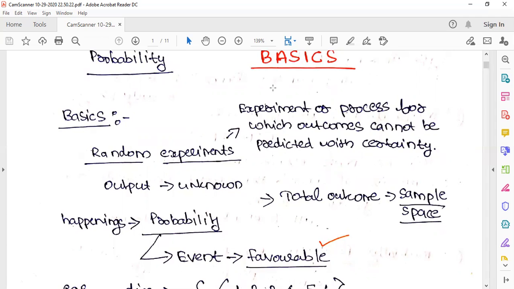1 mark questions, 2 marks questions, multiple select questions, MSQ, because there will be more than one correct answer and you will be confused. That question also you will have. Okay.